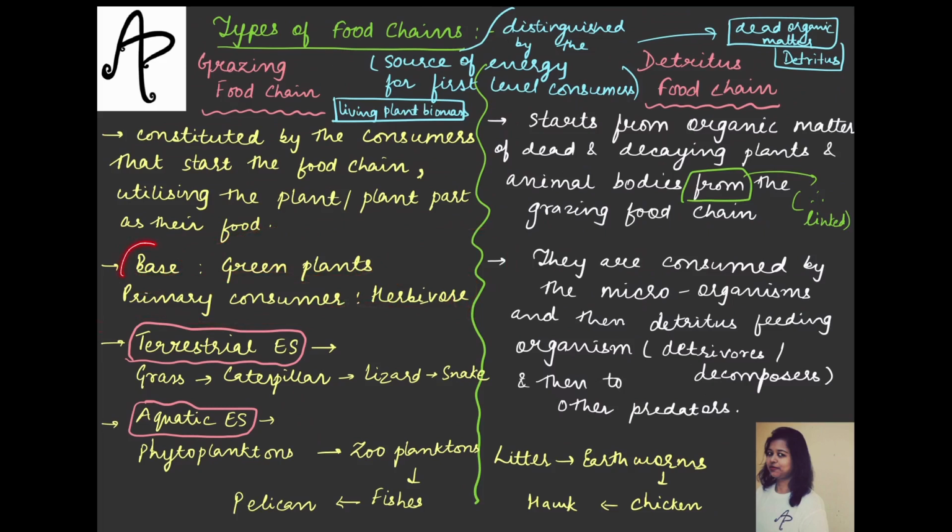Now this can happen both on land and in water. So you can have it in the terrestrial ecosystem and in the aquatic ecosystem also. So what will happen in the case of, let's say, the terrestrial ecosystem? You will have, let's say, grass, घास होगा, उसको caterpillar खा लिया, ठीक है, उसको lizard ने खा लिया, उसको snake ने खा लिया. So एक chain चलता चला जाएगा.